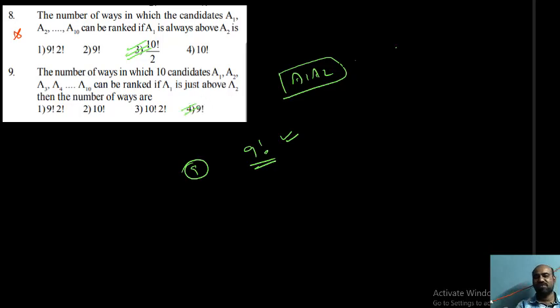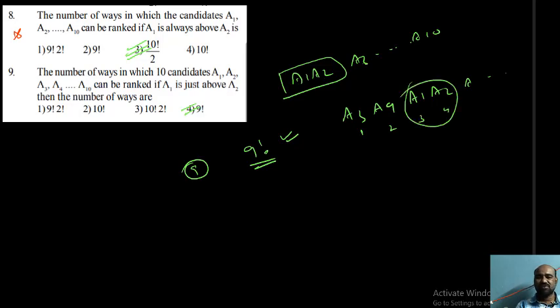Students listen, A1, A2, A3, and so on up to A10. What is the condition? A1 is just above A2. For example, A1 is first rank, A2 second rank, and the remaining third rank and so on. Or A3 will get first rank, A9 will get second rank, then A1 and then A2. A3 got first rank, A9 got second rank, A1 got third rank, A2 got fourth rank. This satisfies the given condition of A1 being just above A2.